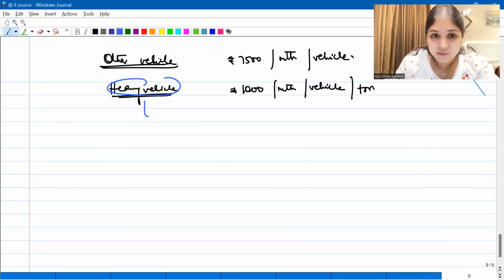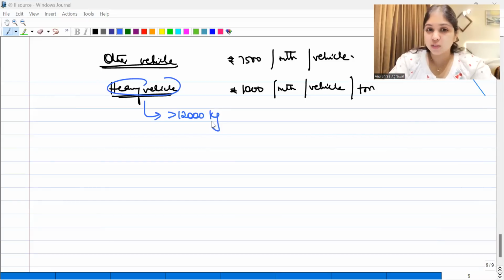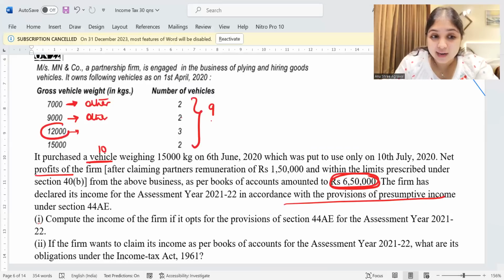Now, what do you mean by heavy vehicle? Heavy vehicle means it can carry more than 12,000 kg. It is not at least 12,000 kg. It is more than 12,000 kg. Are you understanding? It has to be more than 12,000 kg. It can't be up to 12,000 kg. In this question, if you see, it is exactly 12,000 kg.